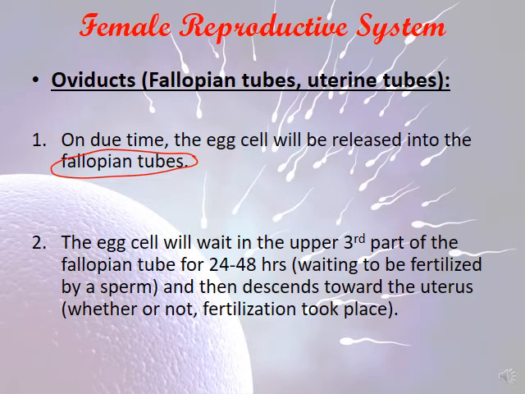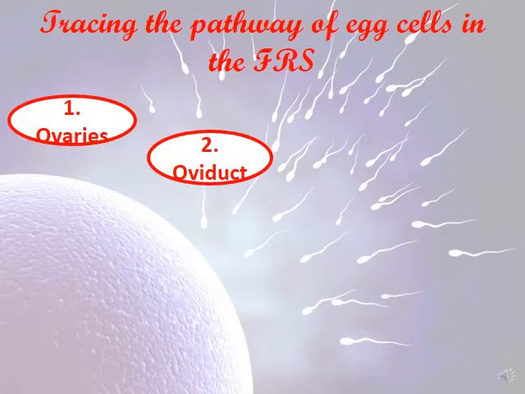So tracing the pathway, first we have the ovaries, second we have the oviduct.